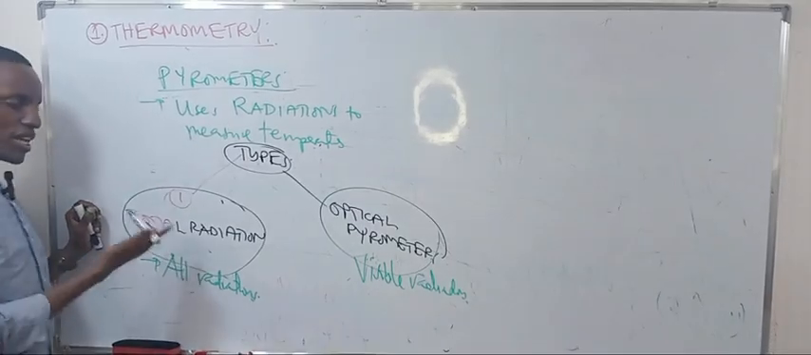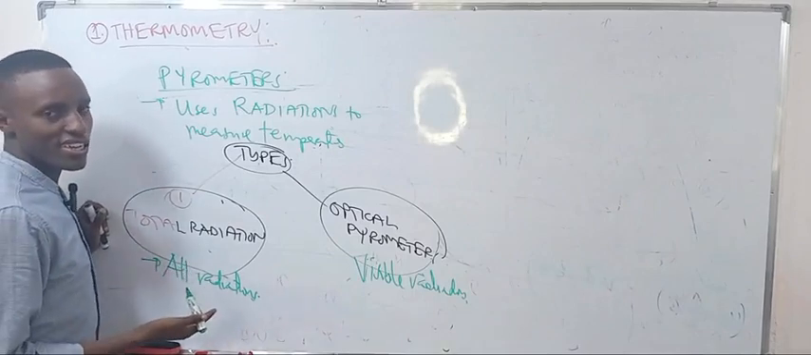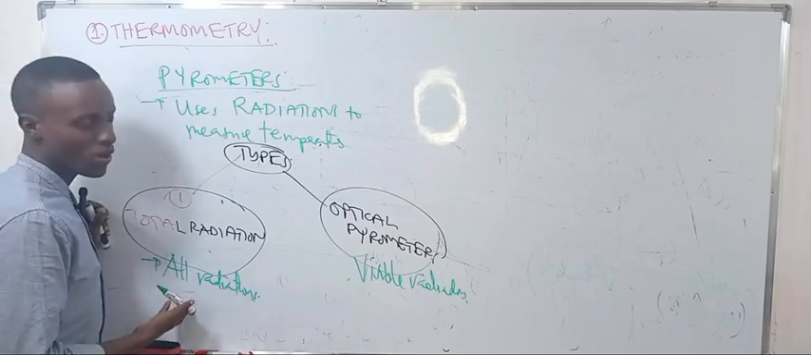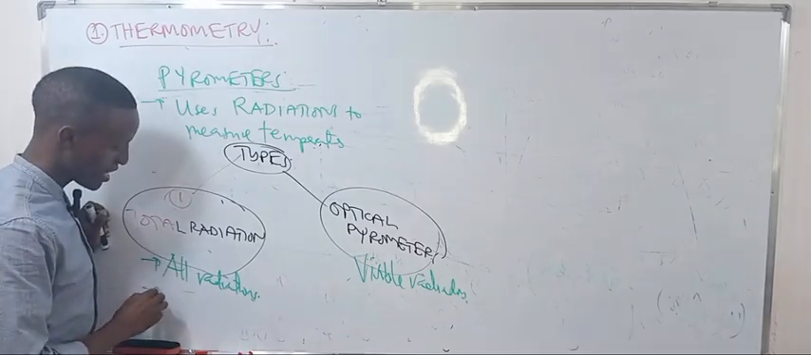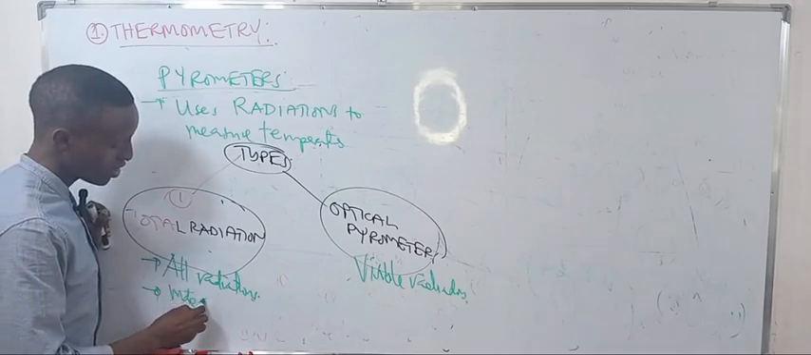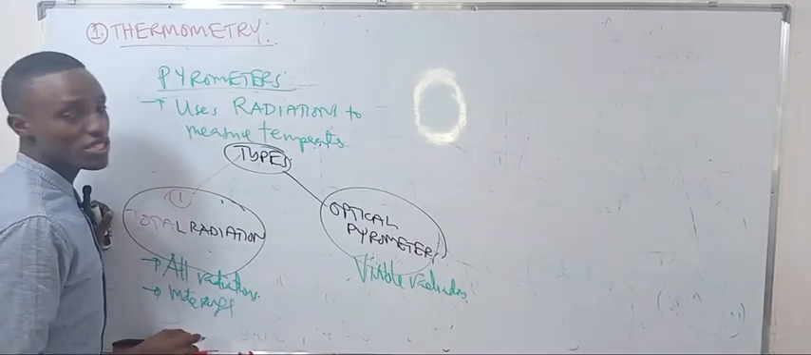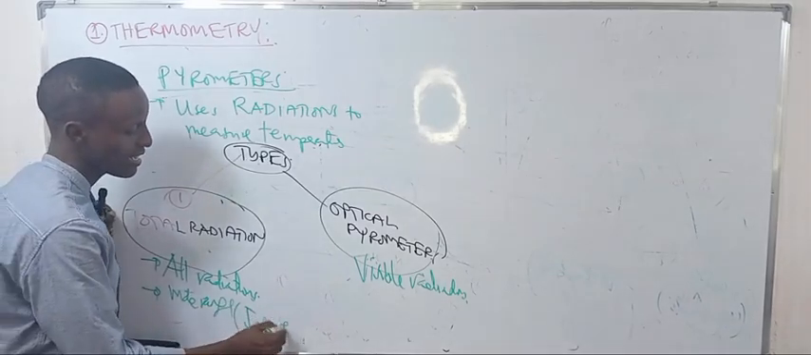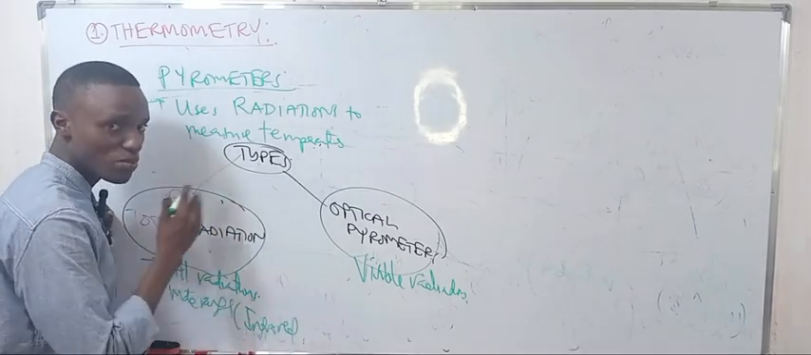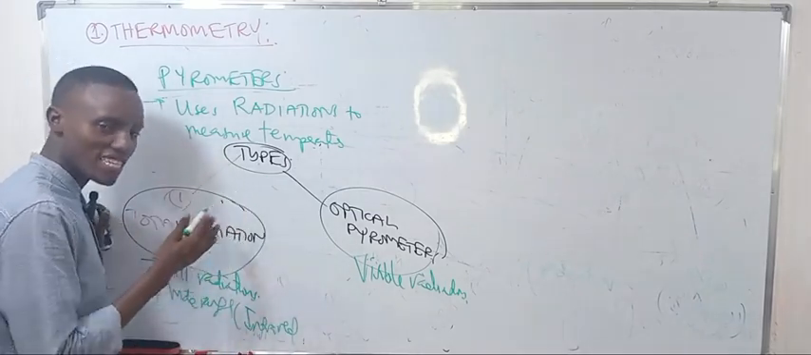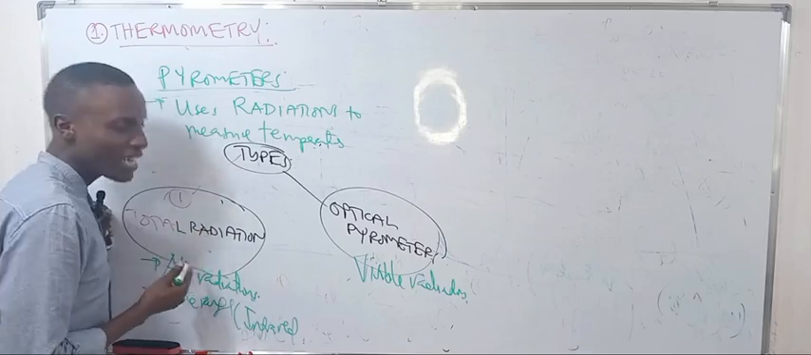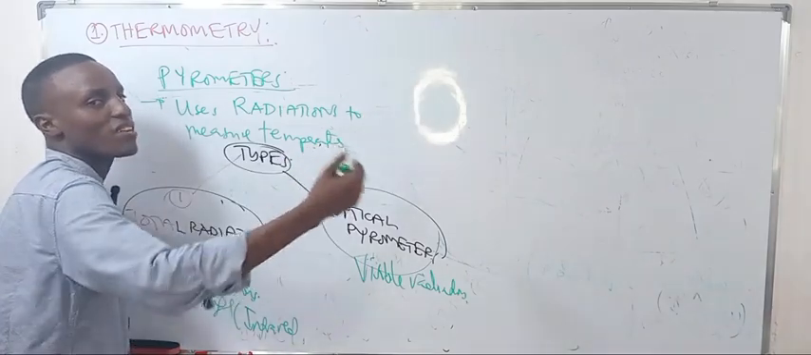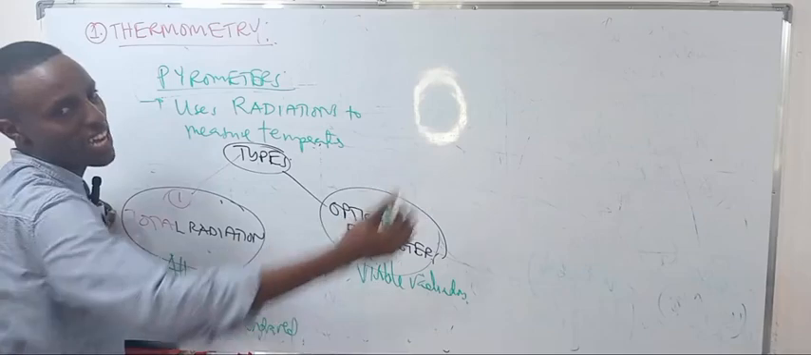Actually, this one is more accurate than this one. So this one has the wide range. Why? Because it can measure infrared radiations, which are refracted below the red, and ultraviolet, which are refracted more than violet.